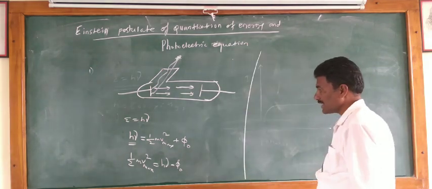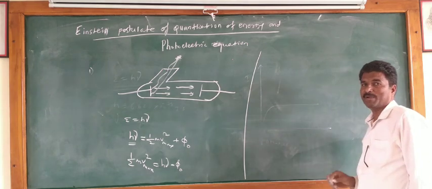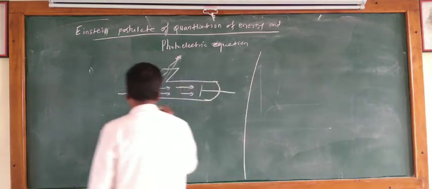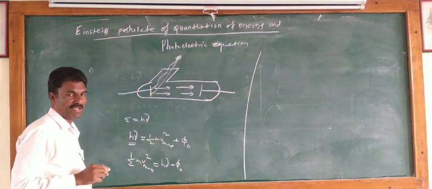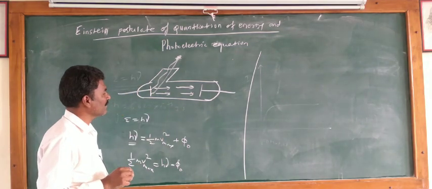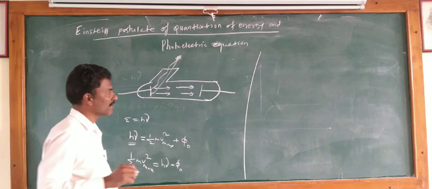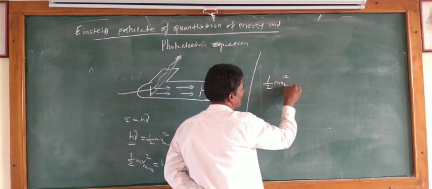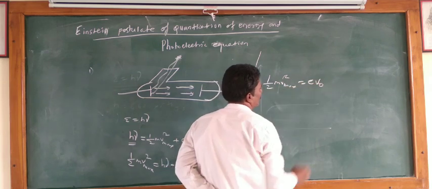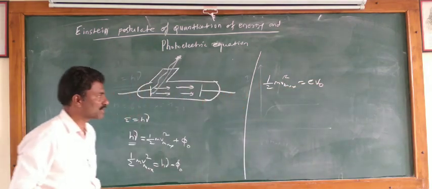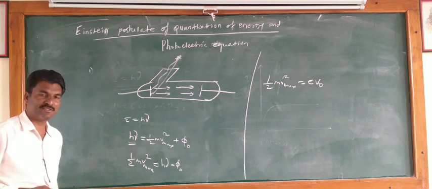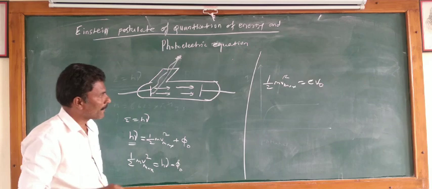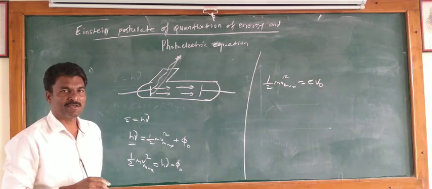Then this kinetic energy depends upon potential also. Here the potential between this emitter plate E and collector plate C can be changed by a potential divider arrangement, and from this we write 1/2 mv square max is equal to charge into potential, where V naught is the potential applied between the collector and emitter.